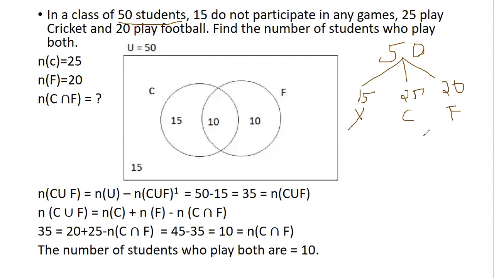Think carefully and answer. I want everybody to answer. So 15 of them don't play anything. 25 of them play cricket and 20 of them play football.